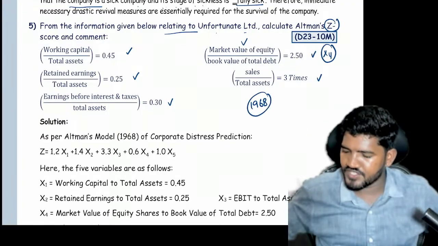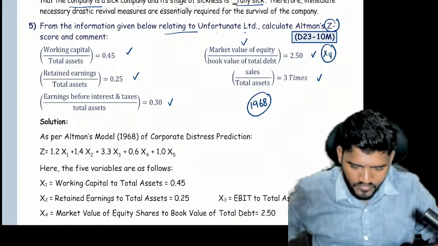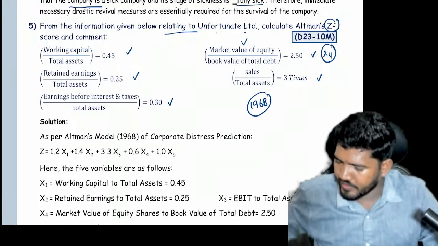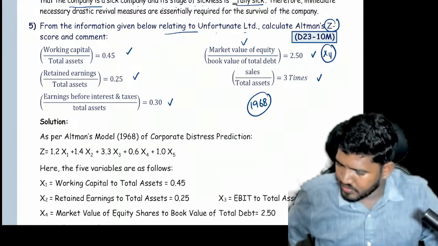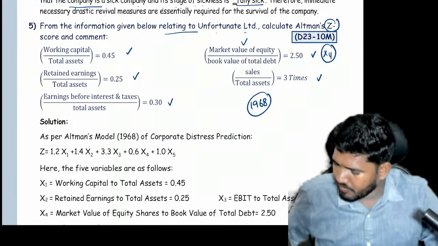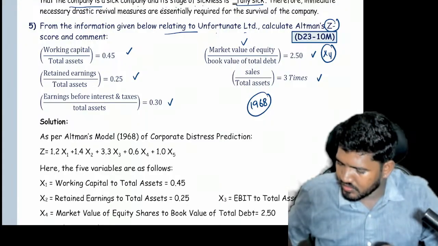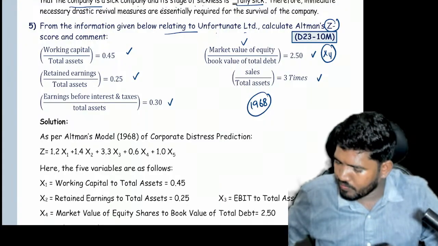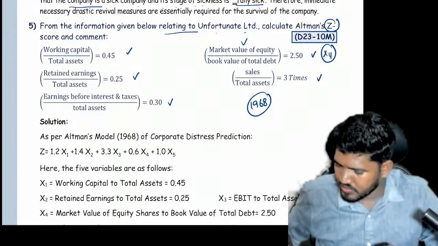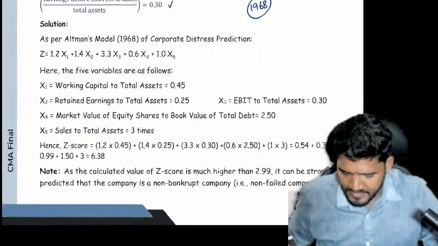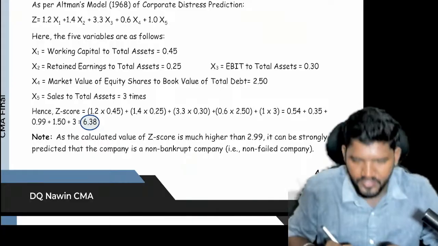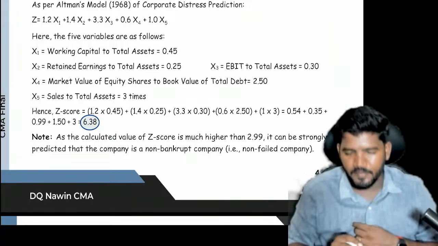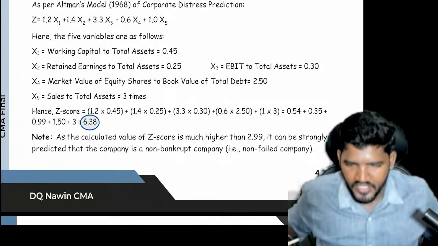So for the 1968 model, 1.2 X1, that is 1.2 into 0.45, plus 1.4 into 0.25, plus 3.3 into 0.3, plus 0.6 into 2.5, plus 1 into 3. The answer is 6.38.